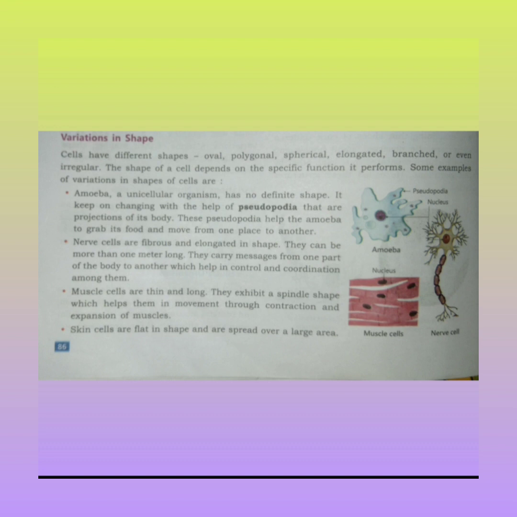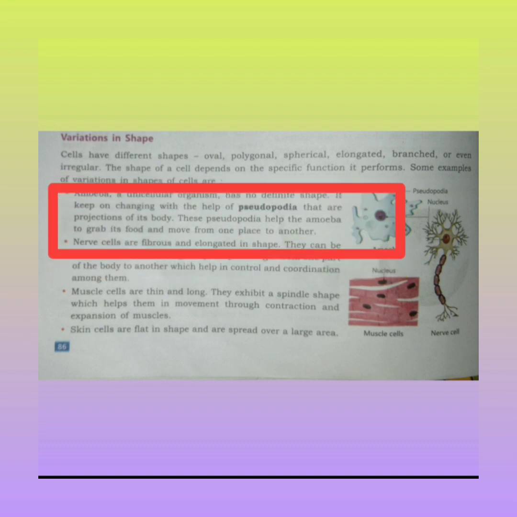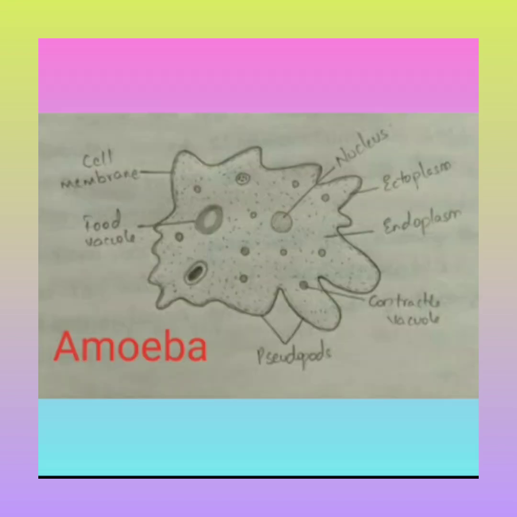amoeba. Amoeba is a unicellular organism and has no definite shape. It keeps on changing with the help of pseudopodia that are projections of its body. These pseudopodia help the amoeba to grab its food and move from one place to another. You can see in the diagram, these are the projections of the amoeba.